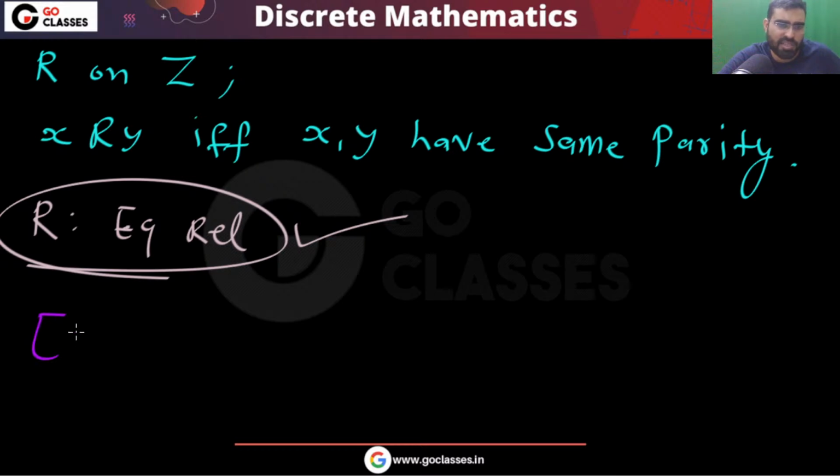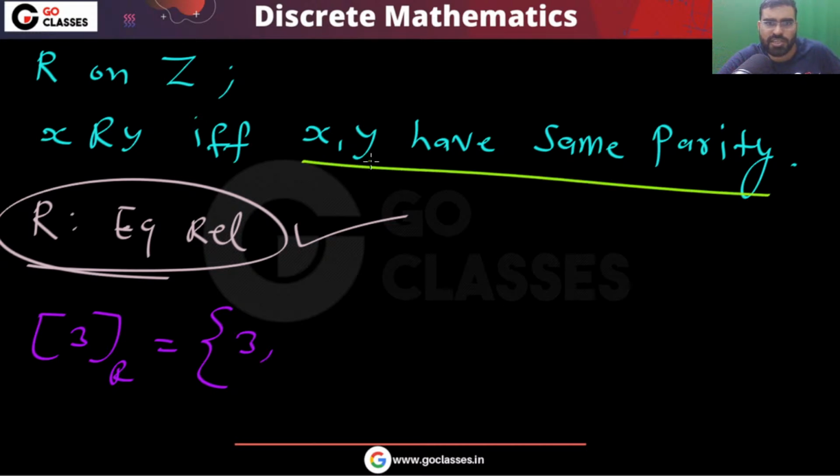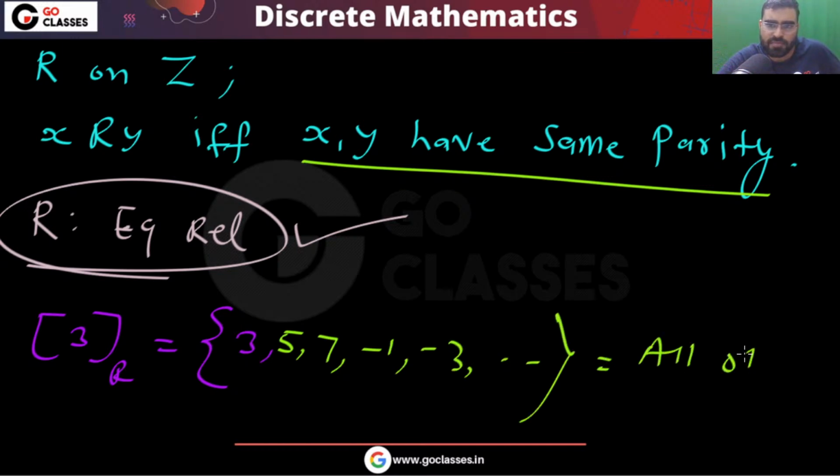Like for example, if I ask you the equivalence class of 3, then that will be all the odd numbers, because 3 is an odd number and it will be related to all the odd numbers. So you can notice all odd numbers. So that's it, everything is covered.